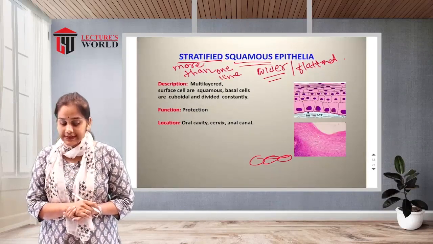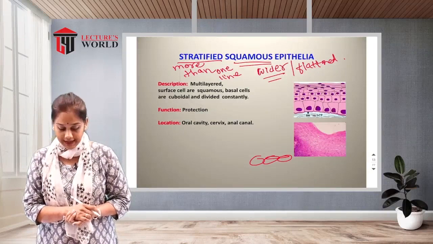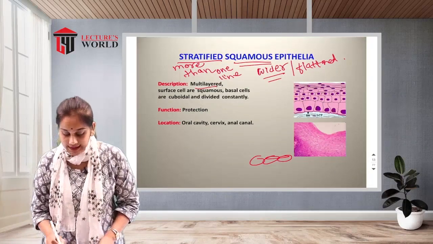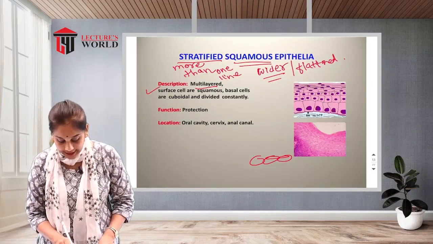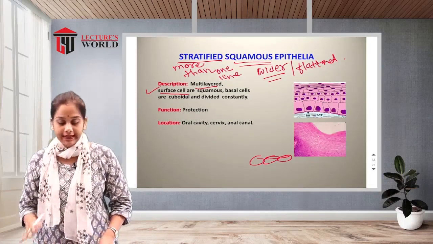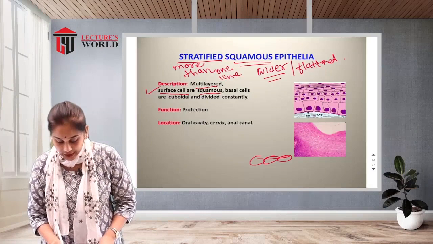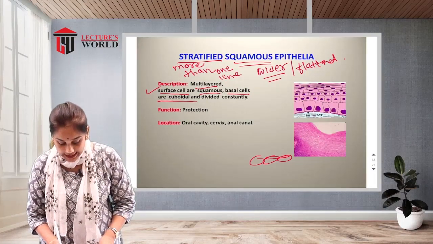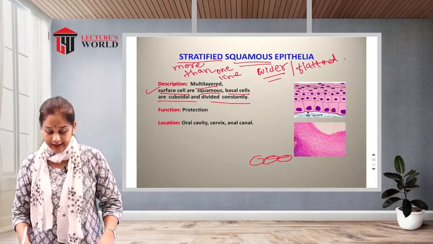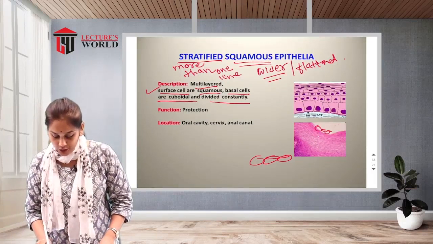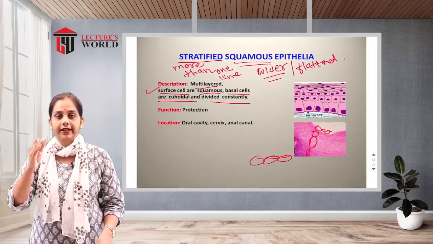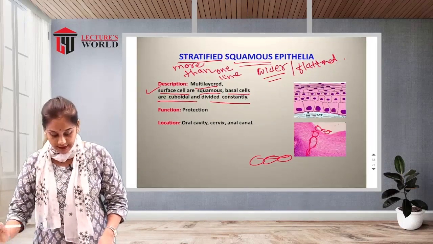So stratified squamous epithelia is multi-layered, more than two linings, a multi-layer surface of cells that are squamous cells. Basal cells and cuboidal cells divide constantly. The outer layer is squamous, then cuboidal, then columnar, and they are divided into the next level like this.